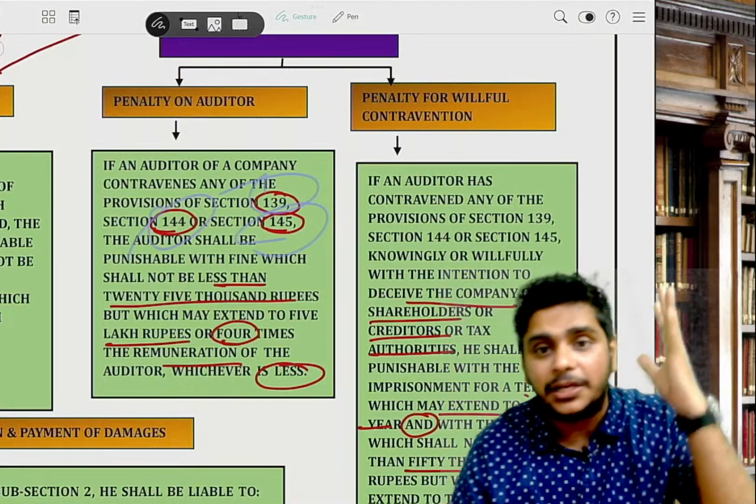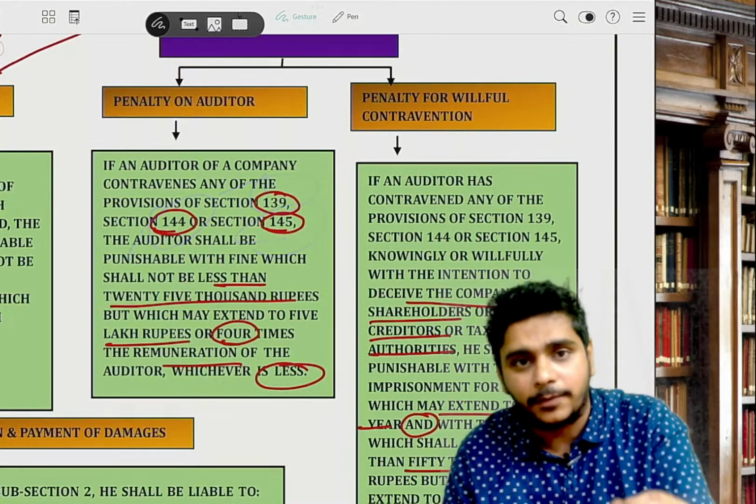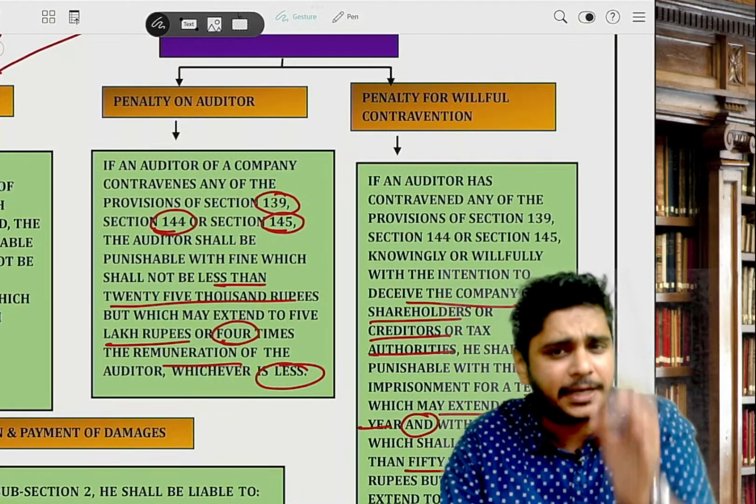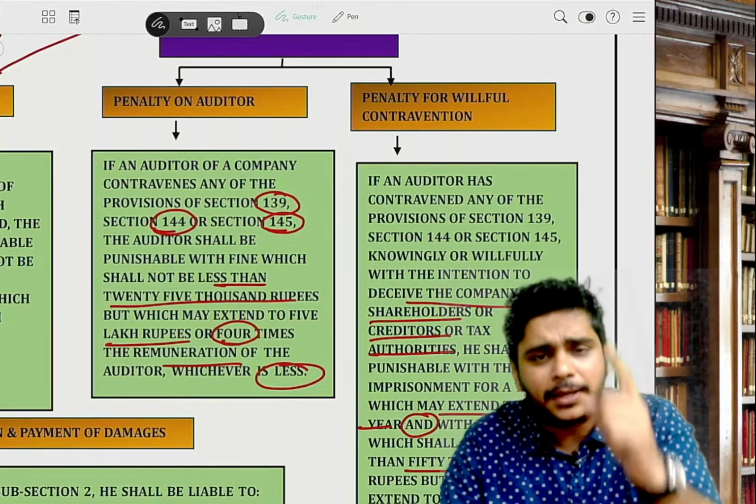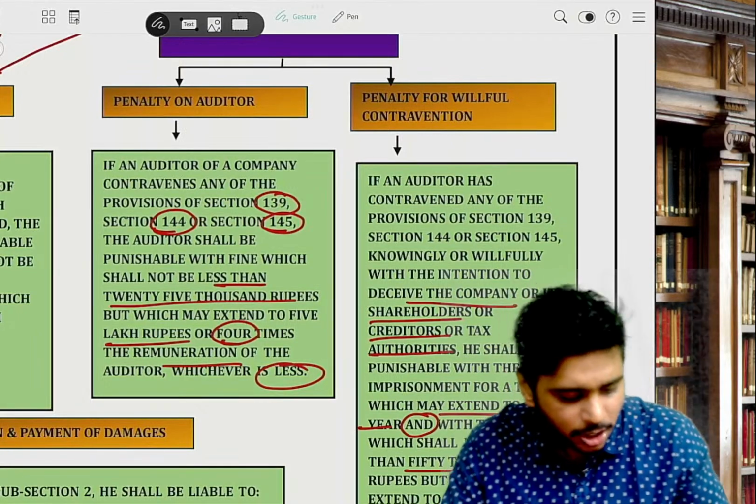Section 145 is signing of audit report. 139 is basically your appointment, 144 is prohibited service, 145 is signing of audit report. Again, appointment, prohibited service and signing of audit report. Then, how much is the penalty?